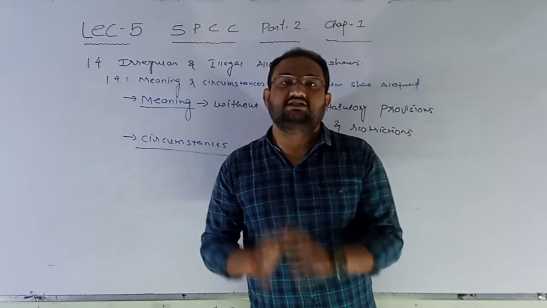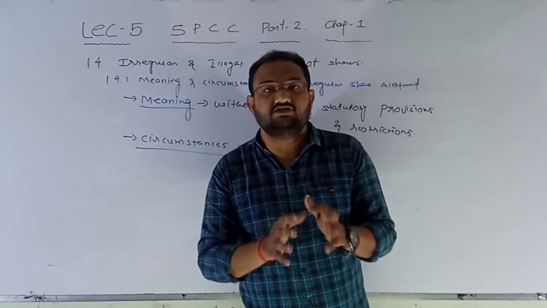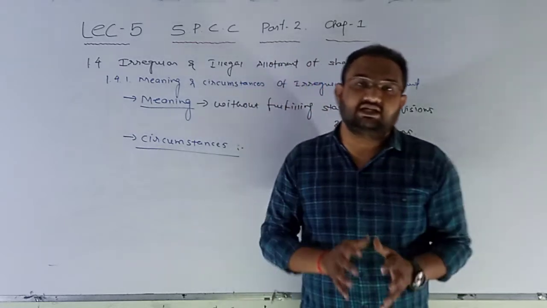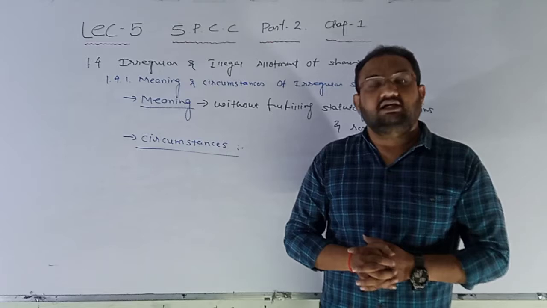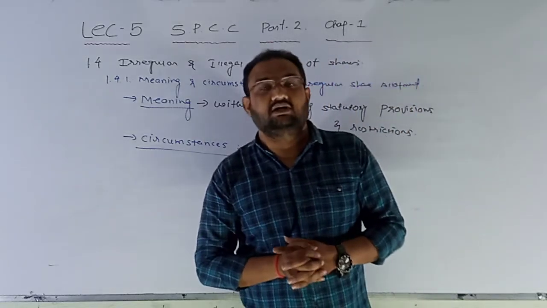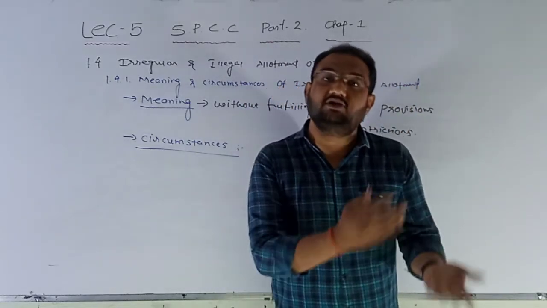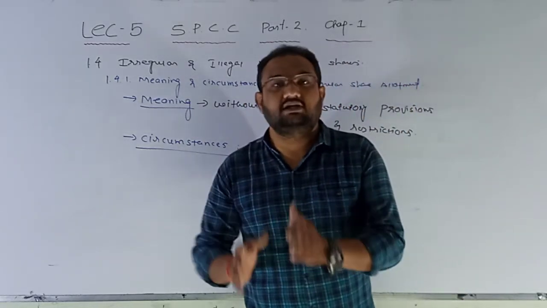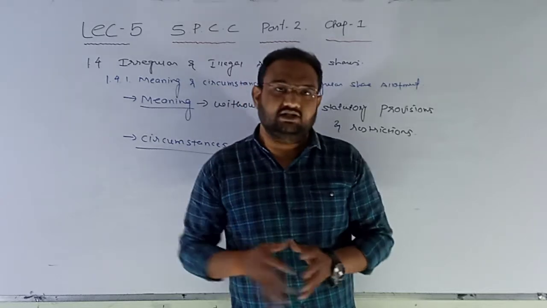But here the company is not able to fulfill the basic requirement, that is, they are not able to receive the minimum subscription, and still they proceed further and allot the shares.